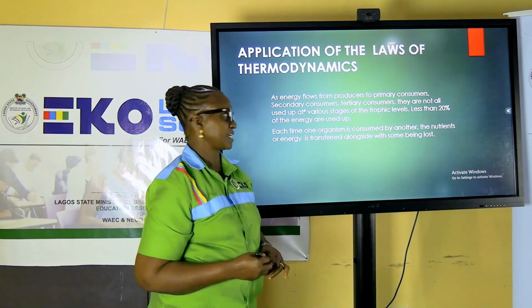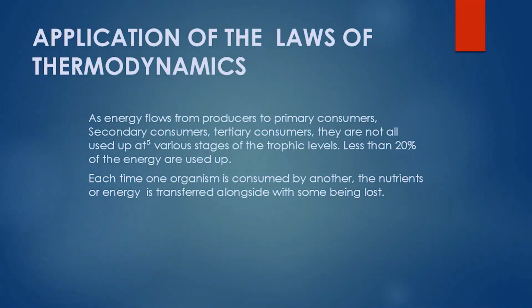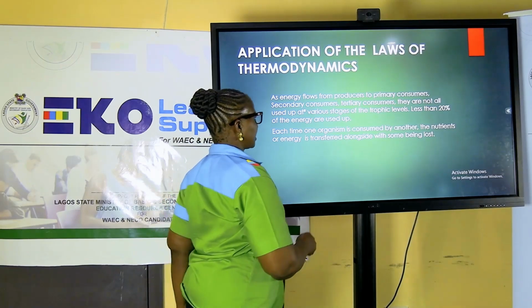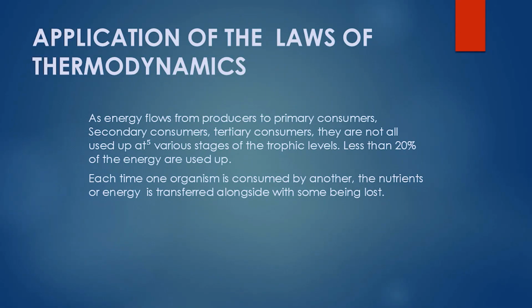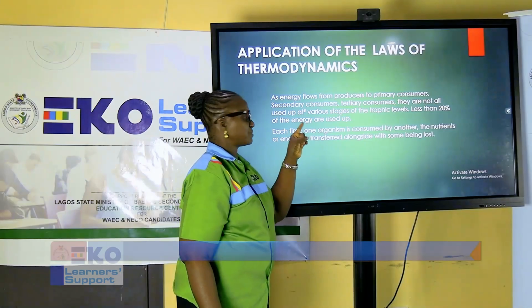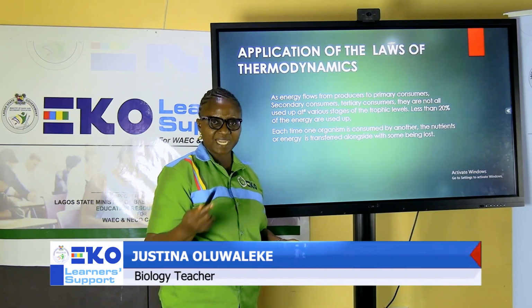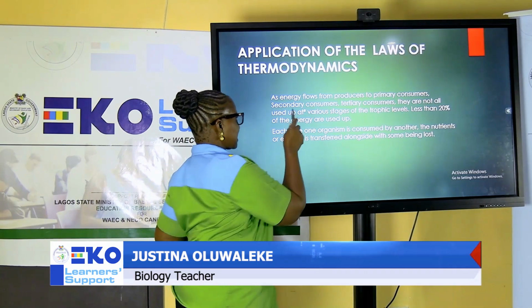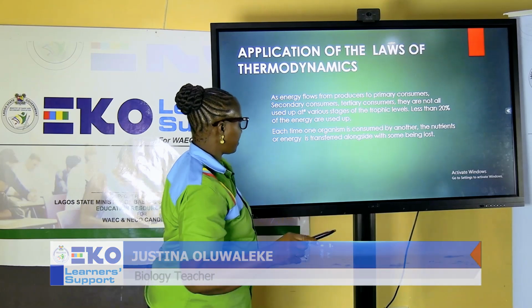Now, what is the implication? How do we apply the laws of thermodynamics? As energy flows from producers to primary consumers, from primary consumers to secondary consumers, then to tertiary consumers, that is trophic level 4. We started from trophic level 1, 2, 3, and finally trophic level 4. The energy is not all used up at the various stages of the trophic levels. So what happens? Less than 20% of the energy is used up. And I did explain earlier how the energy that is not used up is lost as heat. And this explains the transformation of energy.